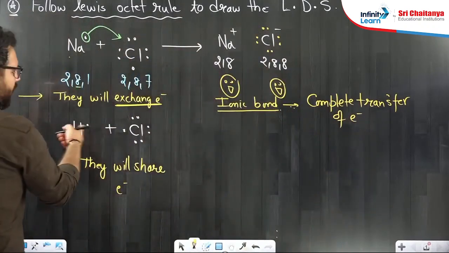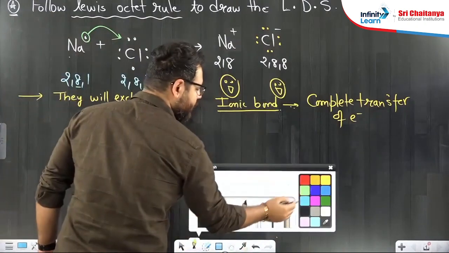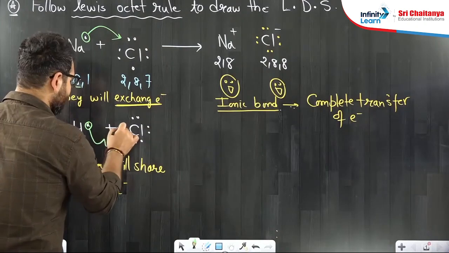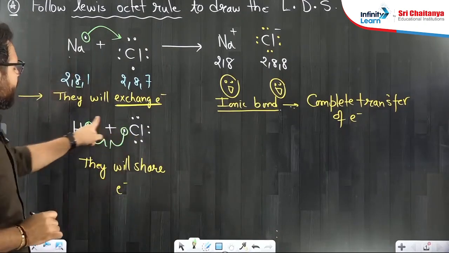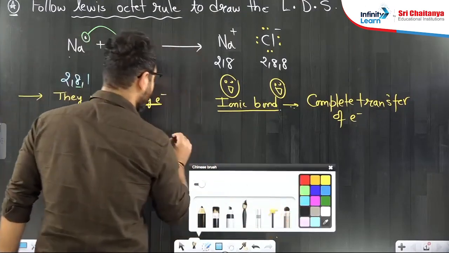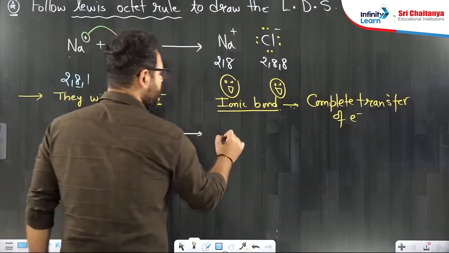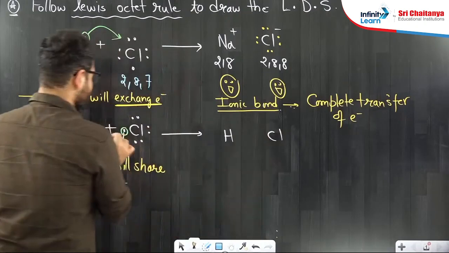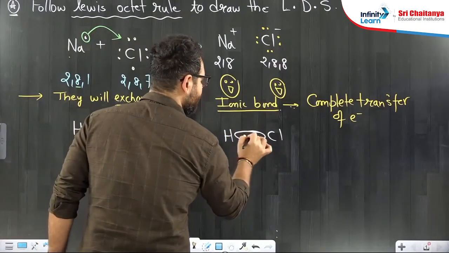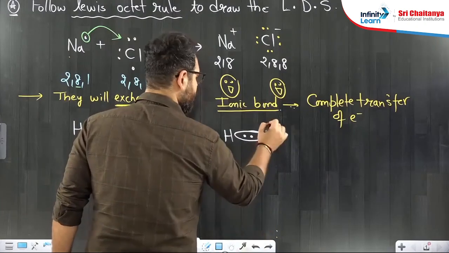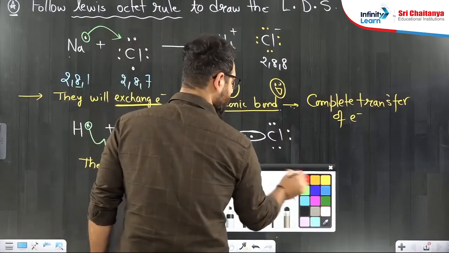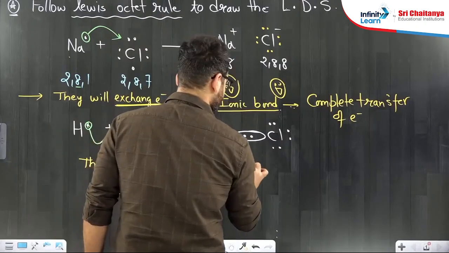And here, if both are non-metal, then they will share their electron. Hydrogen says, I will share my electron with chlorine. That means you can keep my electron, at the same time I will also be able to keep your electron. So HCl will form like this by sharing of electron. This electron of hydrogen and this electron of chlorine will be shared between both of them like this. And this becomes a covalent bond.